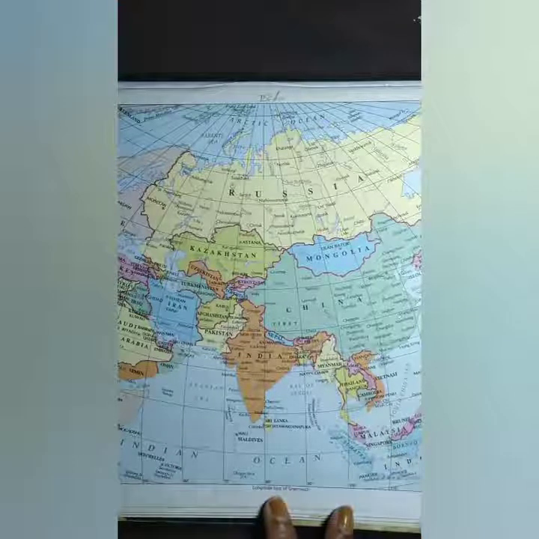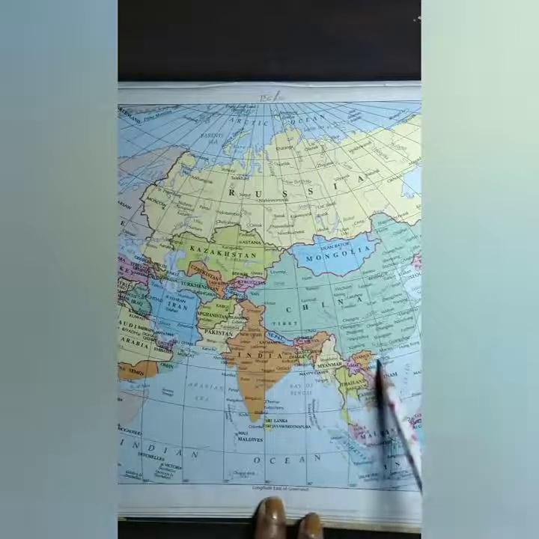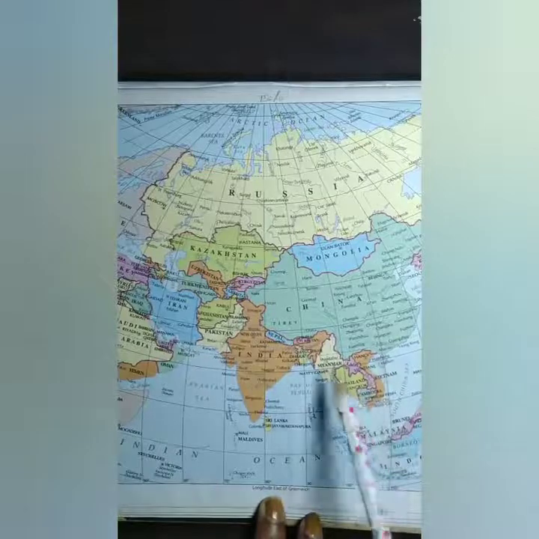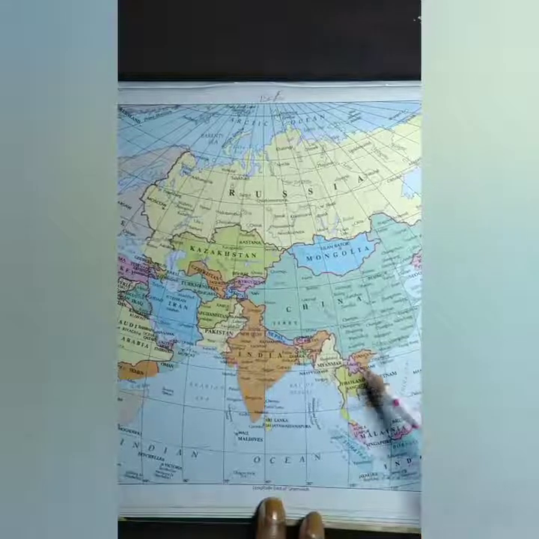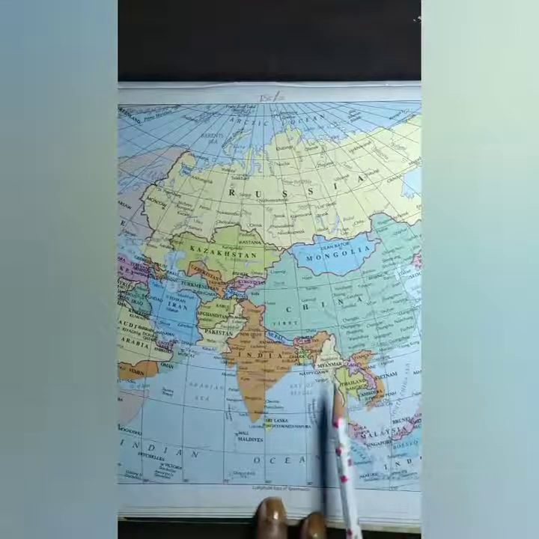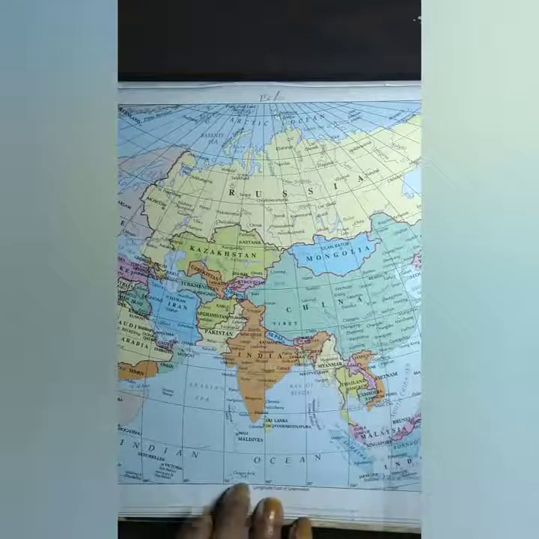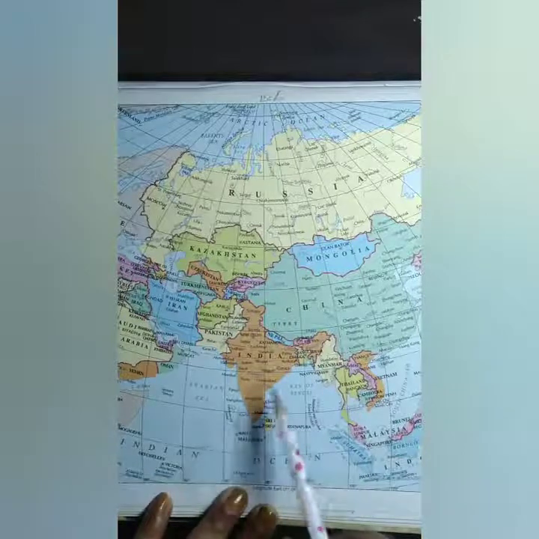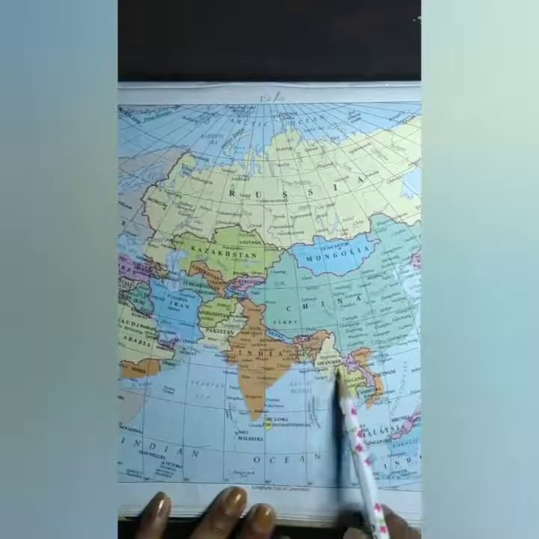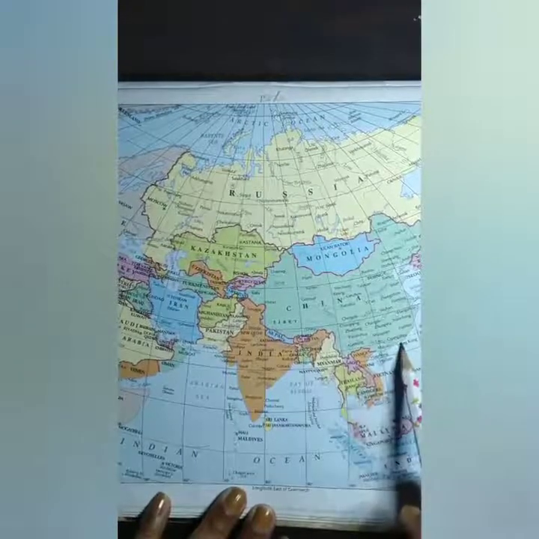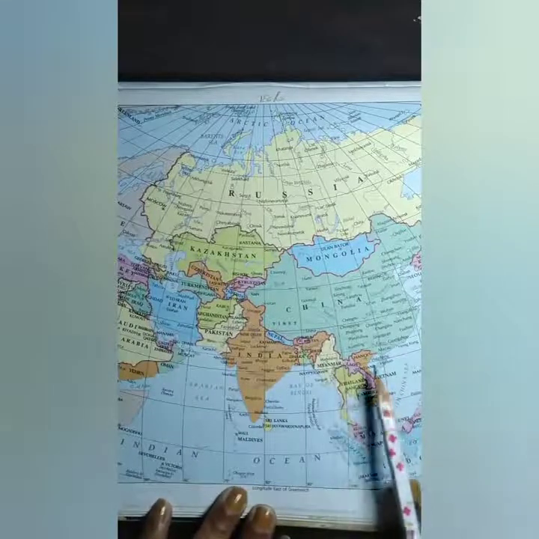The next climatic type we find in the continent is the tropical monsoon climate. As the name suggests, this is found in the regions near the tropic. This is the Tropic of Cancer, and in the places located near the Tropic of Cancer we find the tropical monsoon type of climate. The places are India, Pakistan, Myanmar, Bangladesh, Thailand, Cambodia and large areas of southern China. In all these places we find the tropical monsoon climate.